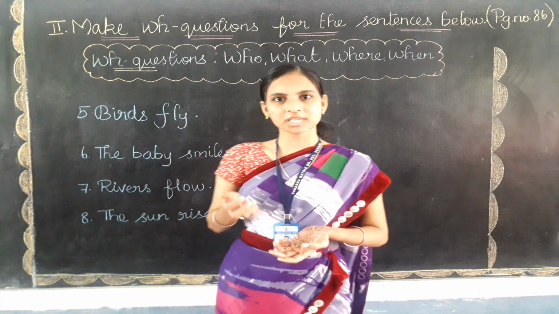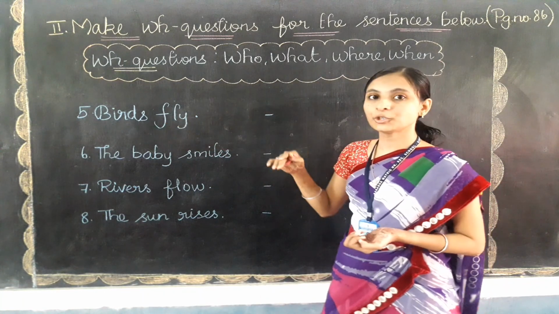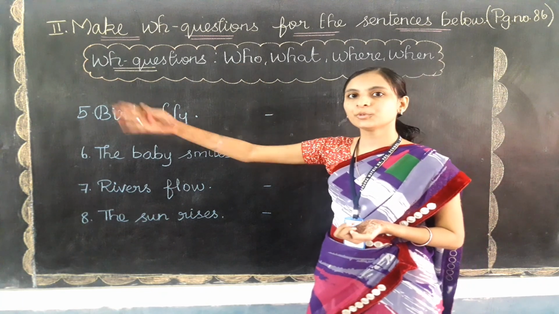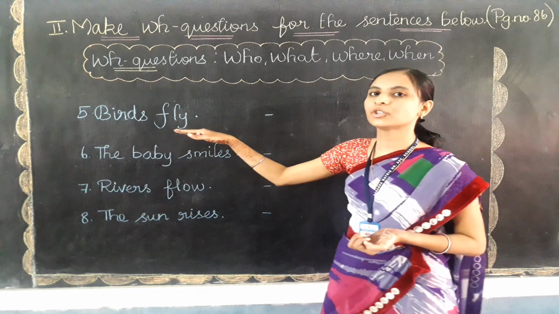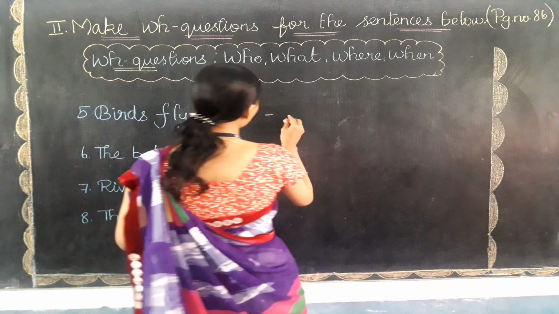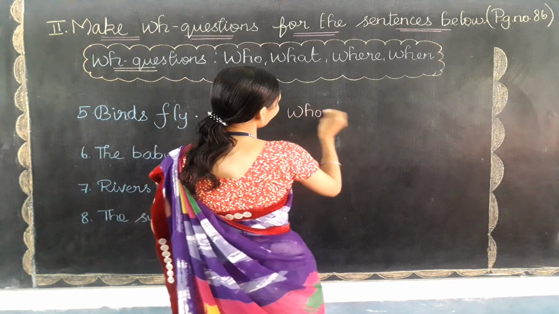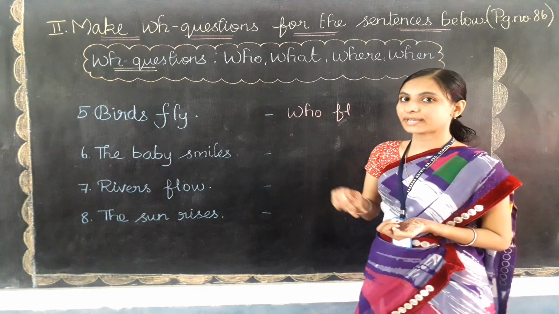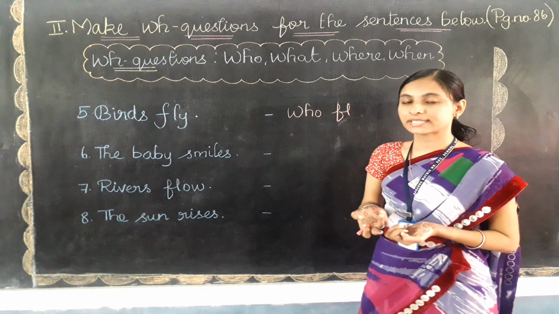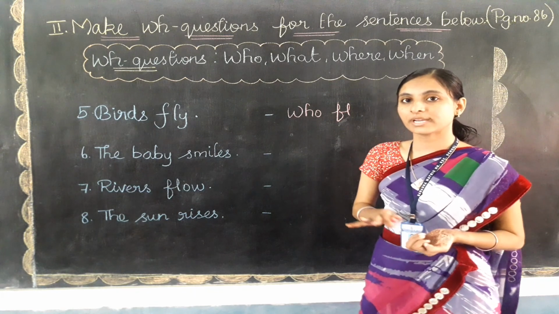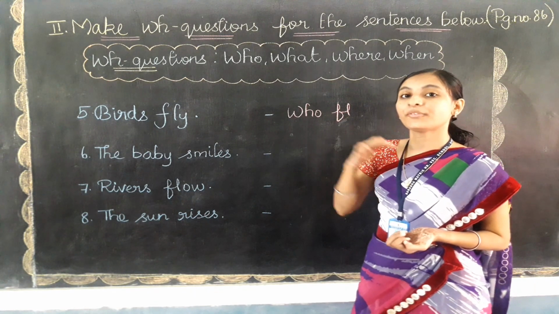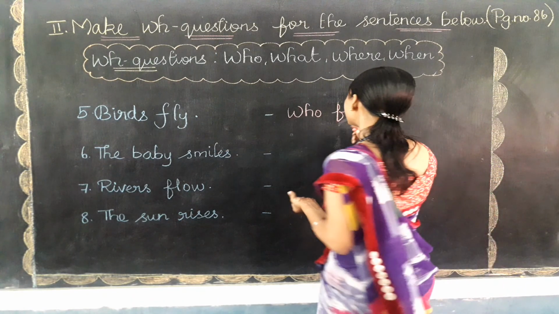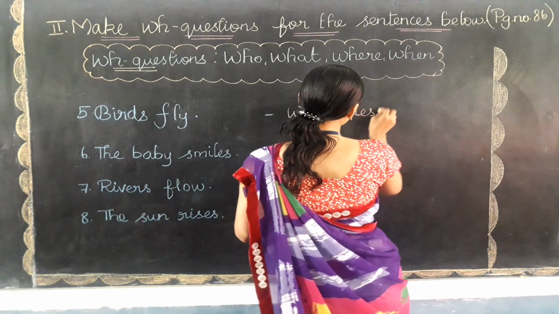Okay, are you clear, children? Yes. What am I going to use? WHO, who only. I am going to write WHO as the subject and I am going to remove the subject, because this will be the answer, and I am going to use this verb. See, now the question will be like who. Should I write fly or flies? Fly is the verb, a base form verb, but I need to use the present form only. So I'm going to write flies, that is FLIES, because it ends with Y.